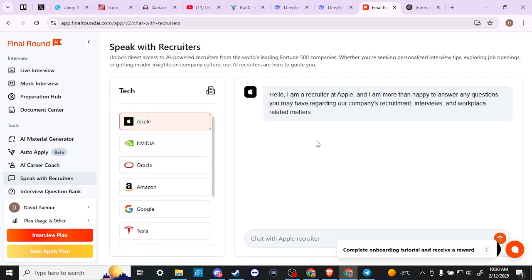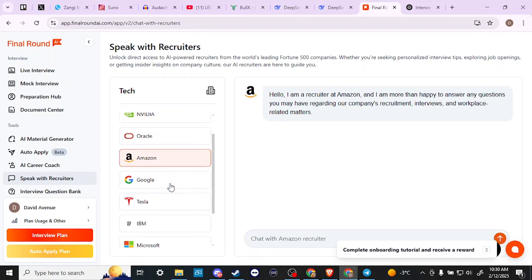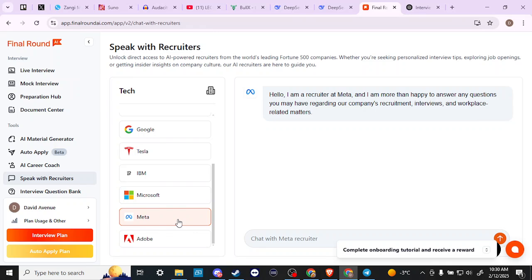We can go through any of these and specify which tech company we want to engage with and ask questions of. And we can see here that we can just begin our conversation with any of these.